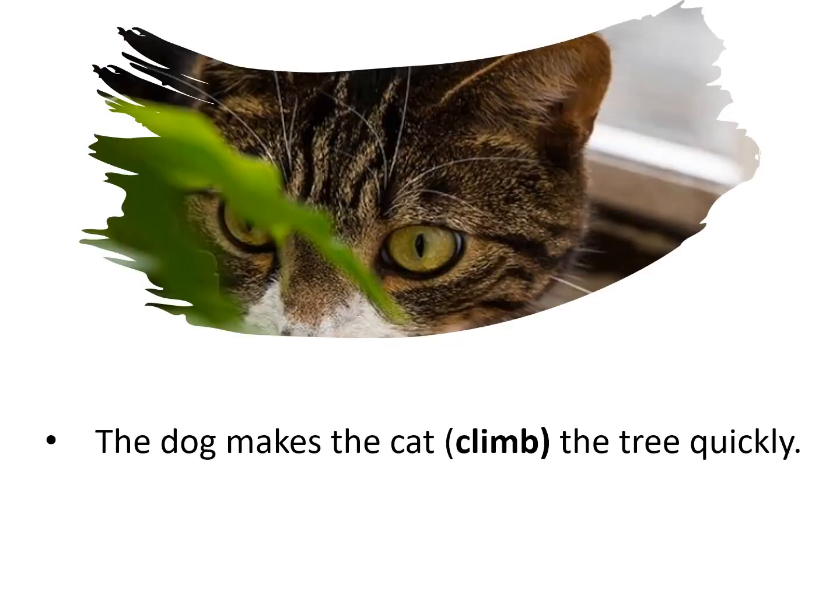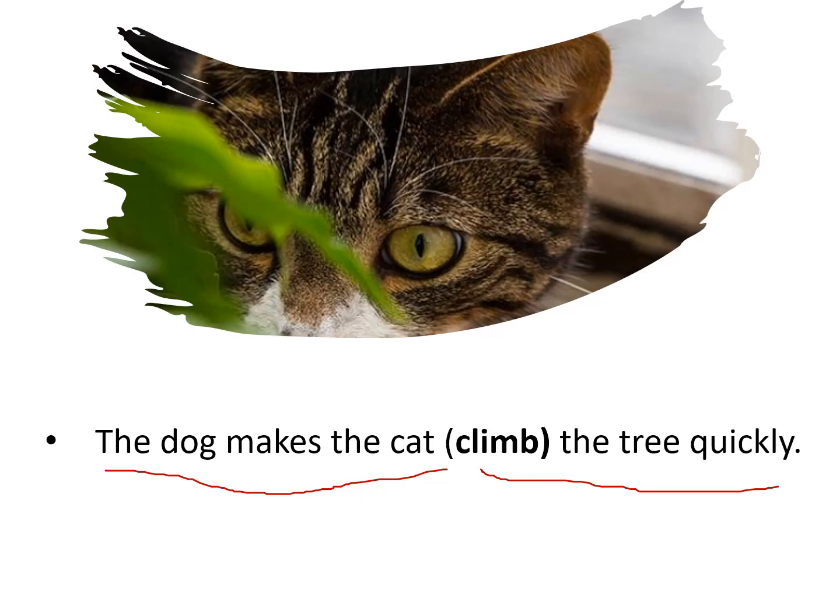Okay, my dear students, look at this sentence again. The dog makes the cat climb the tree quickly. So here the cat climbs the tree quickly. But do you think the cat willingly does that?